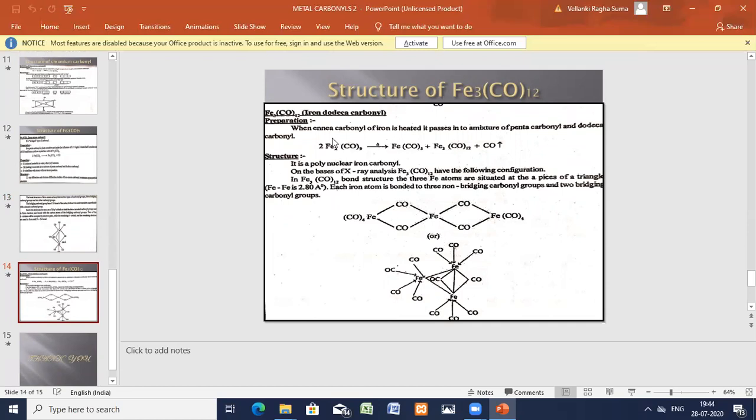Here, this nonacarbonyl, Fe2(CO)9, on heating will liberate one pentacarbonyl and one dodecacarbonyl. So for iron, you can see 3 types: one is the pentacarbonyl, one is the nonacarbonyl, one is the dodecacarbonyl. So nonacarbonyl, 2 moles on heating, will give pentacarbonyl as well as the dodecacarbonyl, liberating carbon monoxide.